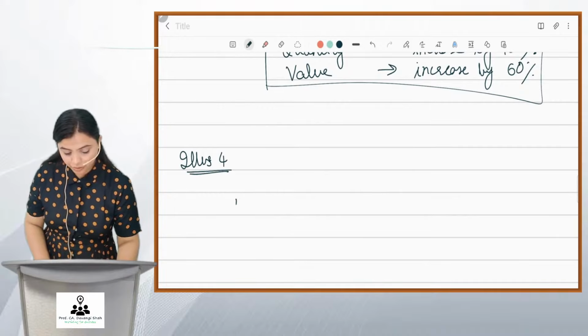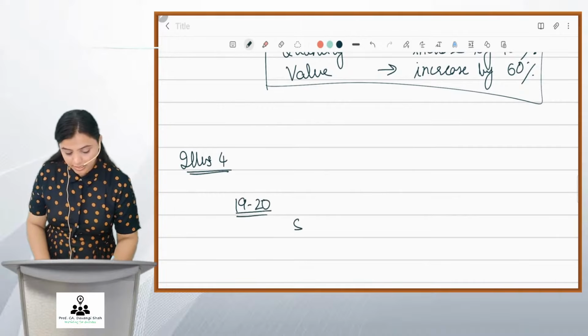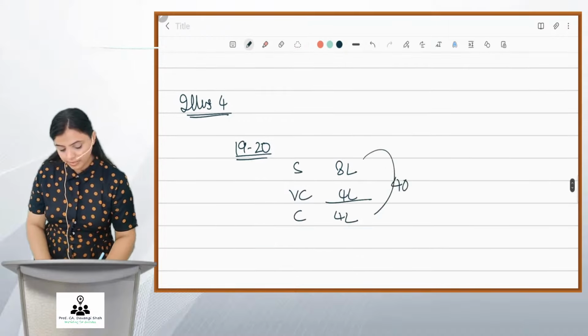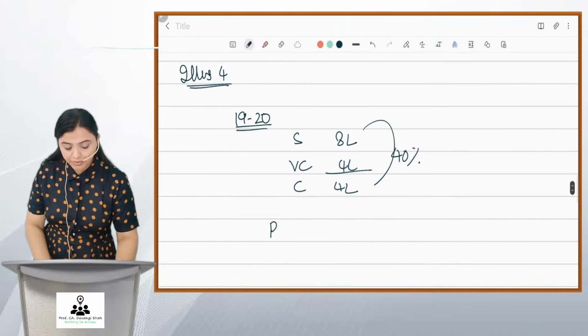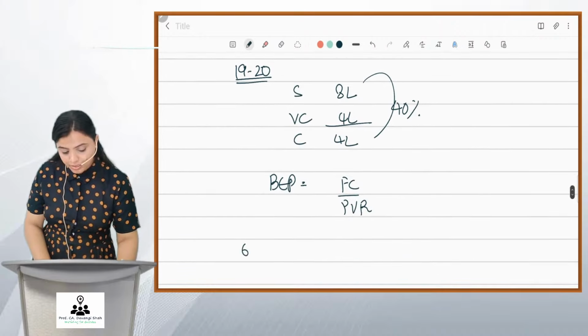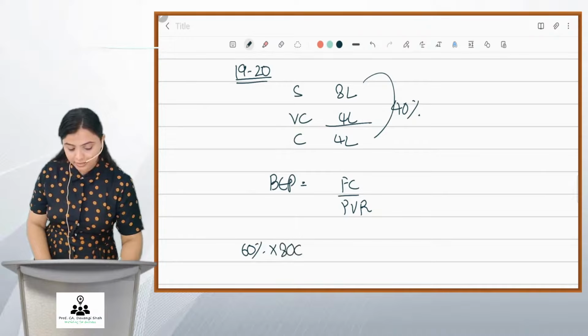Illustration 4. For 1920, sales 8 lakhs, variable cost 4 lakhs and contribution 4 lakhs. PV ratio is 40%. So what will be the BEP formula? Friends, it will be fixed cost upon PV ratio. Correct? And BEP, as I know, is 60% of 8 lakh.